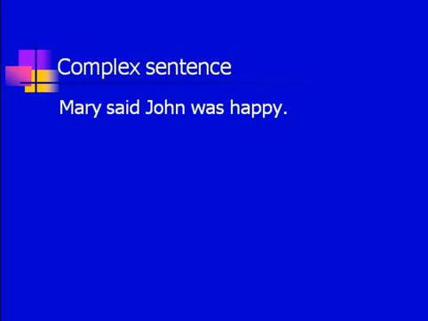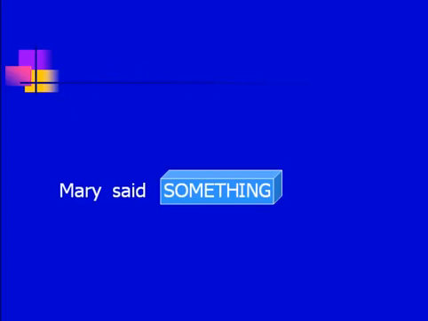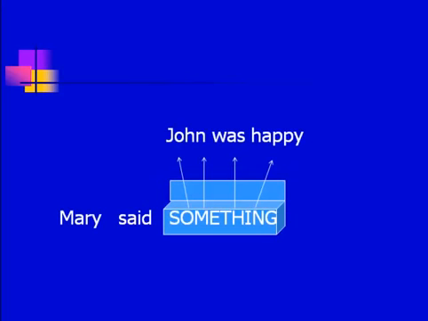Now if you think about what the whole sentence means, it's really about someone saying something, and in this case it's Mary saying something. If you think of something as a box, you can open it, and then what she actually said is John was happy. So we've got a clause inside the VP that tells you that Mary said something.